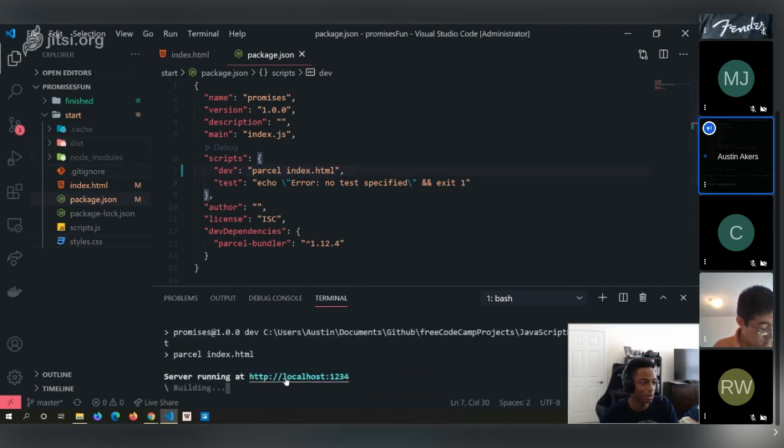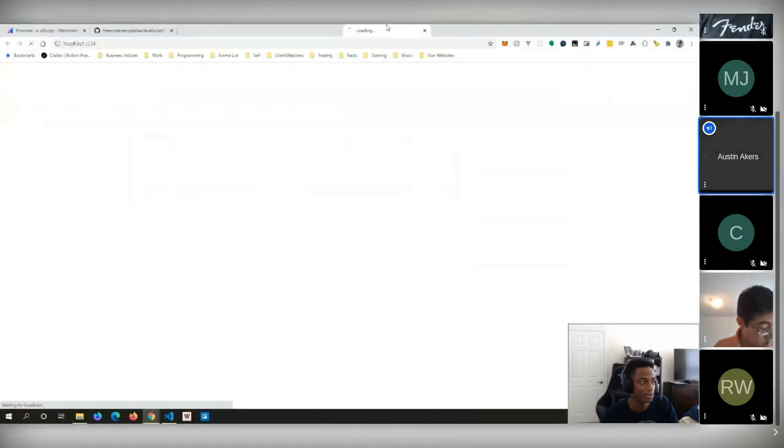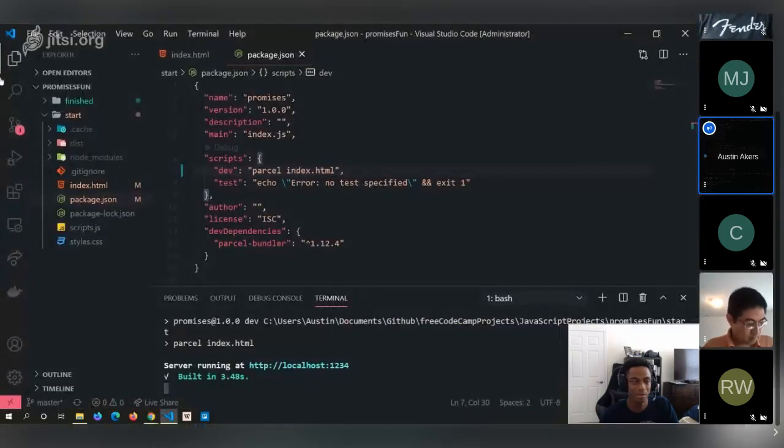So parcel, and now our localhost is up. Now all you see is a blank line tag and li. As you can see right here, this is all we really have. We want to populate this. In fact, we're going to do some interesting stuff, and as I said, we're going to be using the fetch API to fetch data.